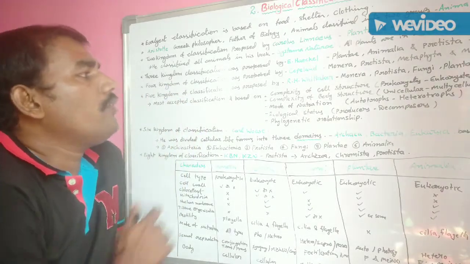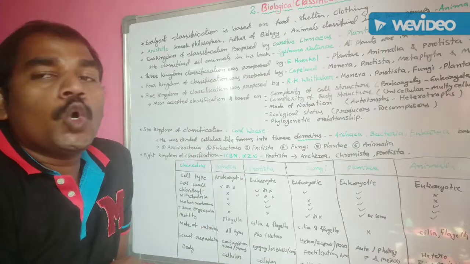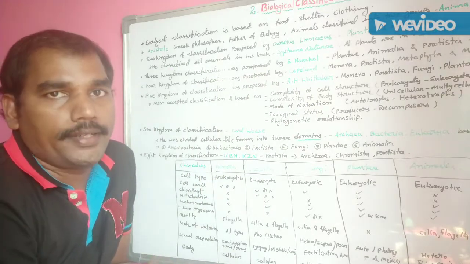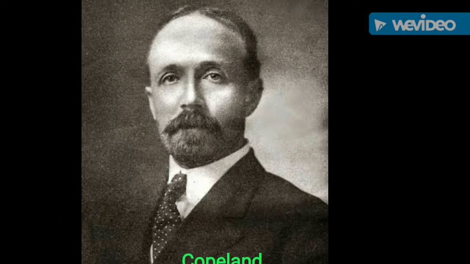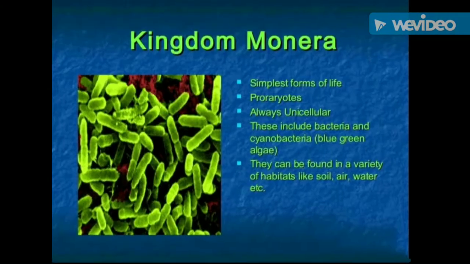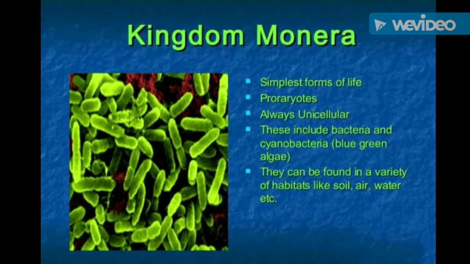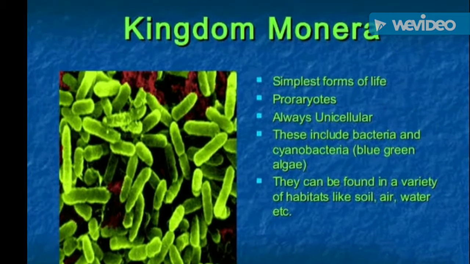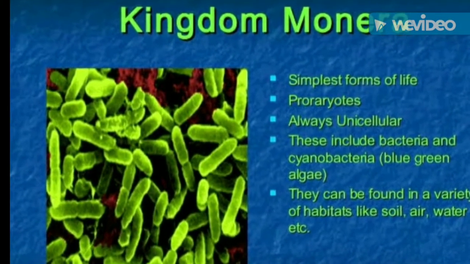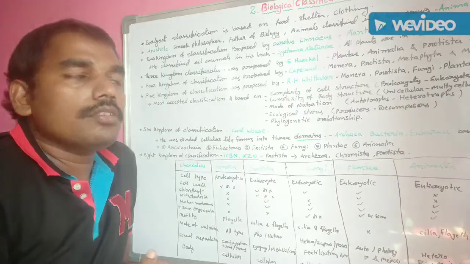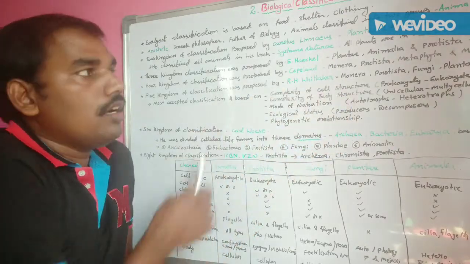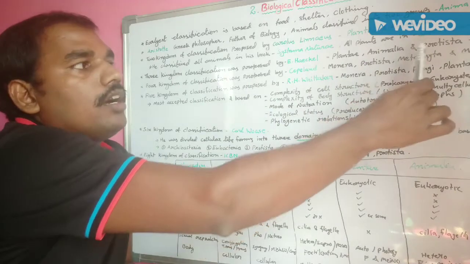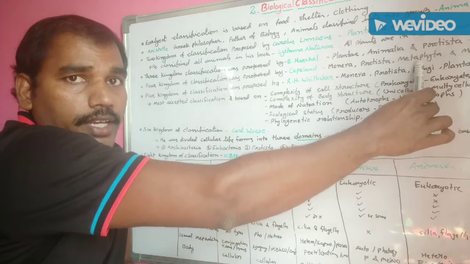The four kingdom classification was proposed by Copeland. The first kingdom is Monera. The second one is Protista. The third one is Metaphyta.